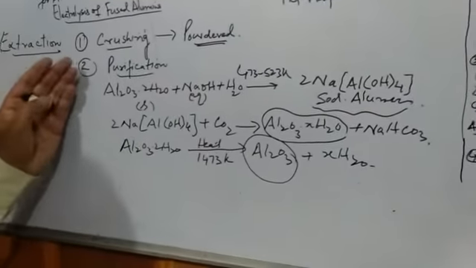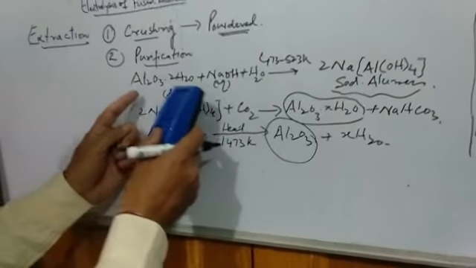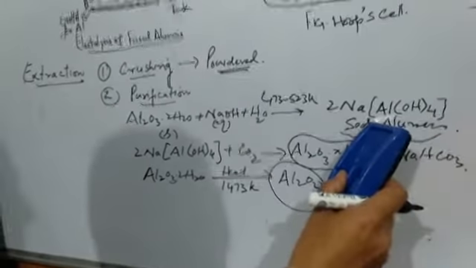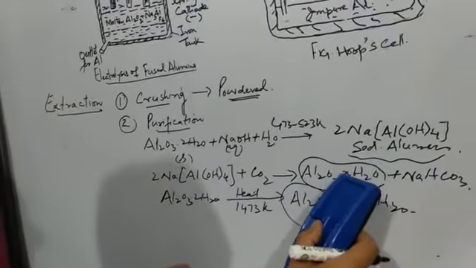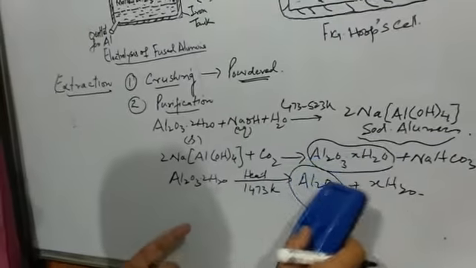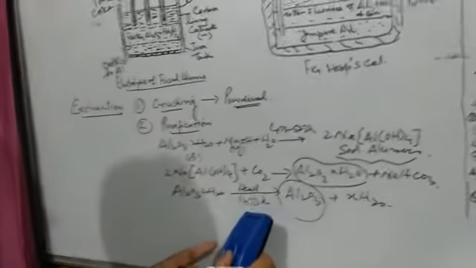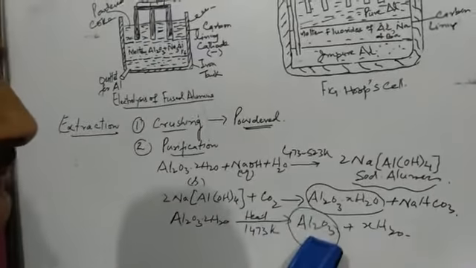So this was the purification step. In purification, in the first step we took the bauxite ore and mixed it with sodium hydroxide and water, and as a result we got sodium aluminate. Then carbon dioxide was passed through sodium aluminate to get hydrated aluminum oxide, and finally hydrated aluminum oxide was heated to a very high temperature of 1473 Kelvin, so that water gets vaporized and we get aluminum oxide. Now coming to the third step.